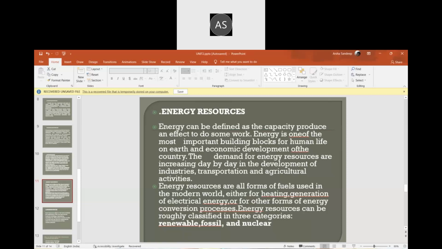Nuclear energy, we all know it's a nuclear thing which we get from our nature, which is a very popular name as of now.